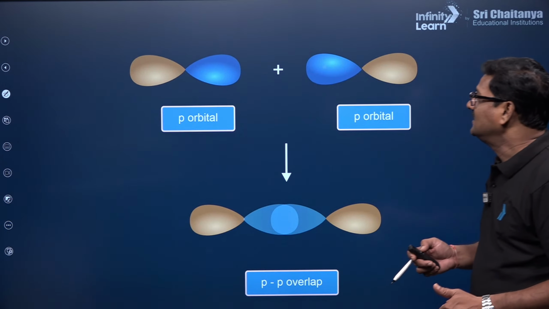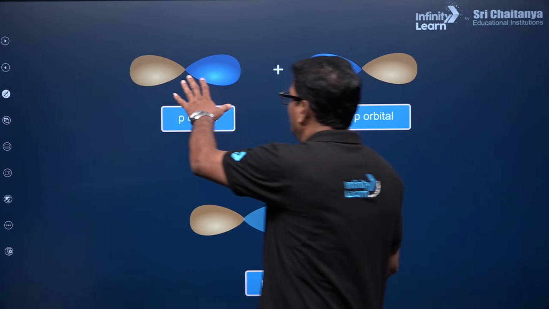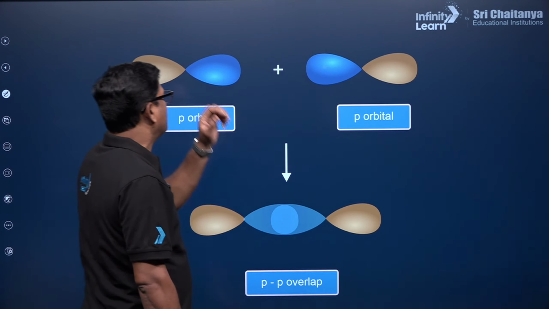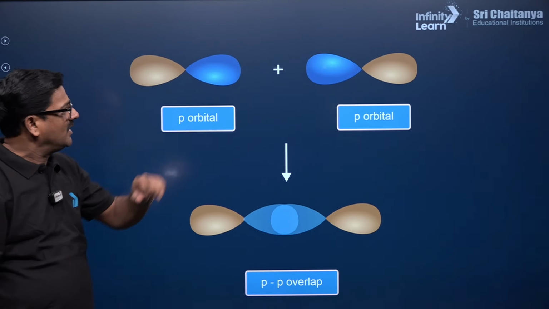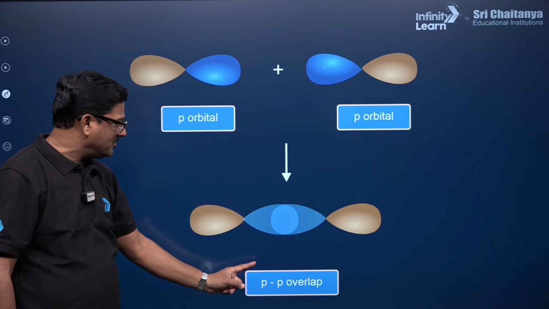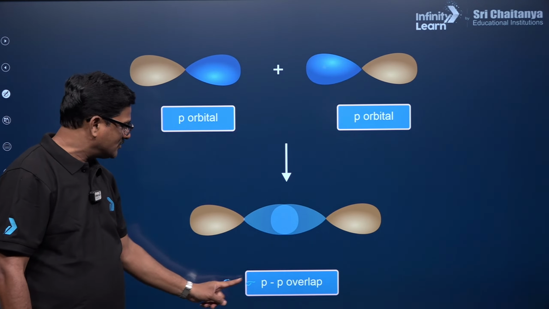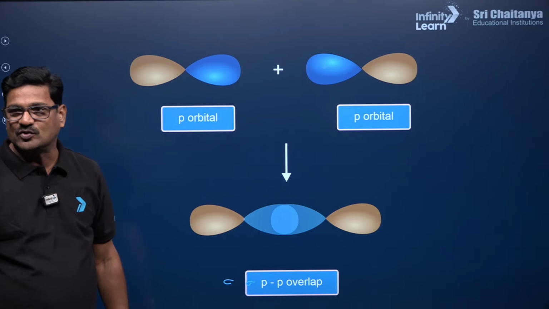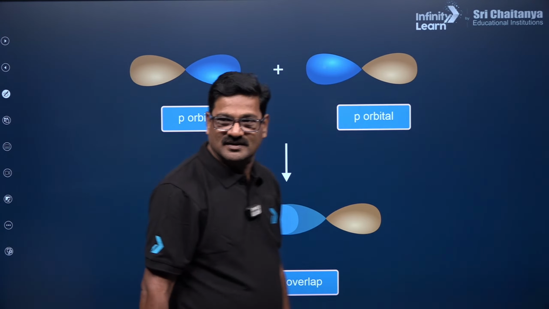You can see p orbital and p orbital, with a positive lobe and negative lobe, and a positive lobe and negative lobe. Together they make your sigma pp overlap. This is what is called a sigma bond between two p orbitals.